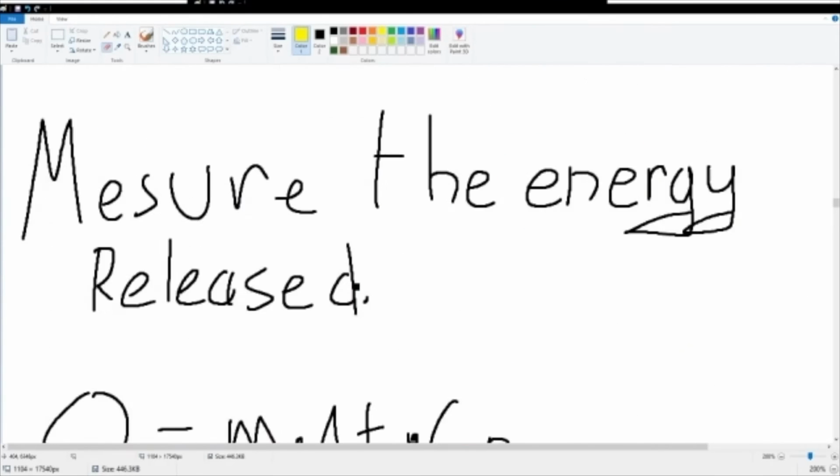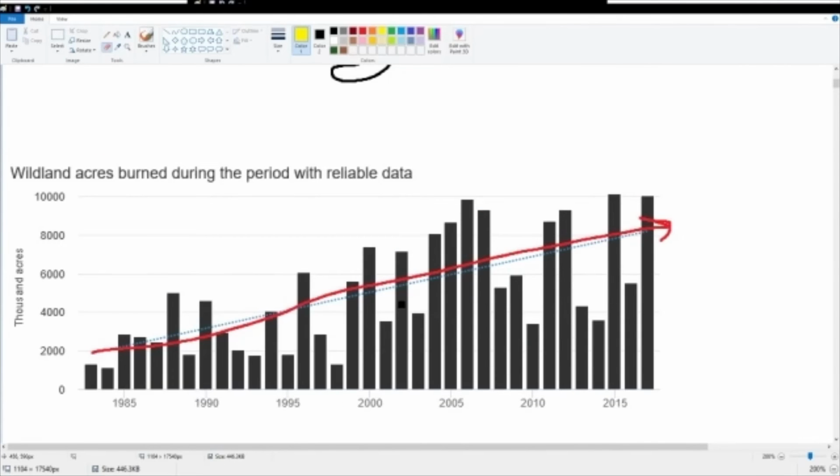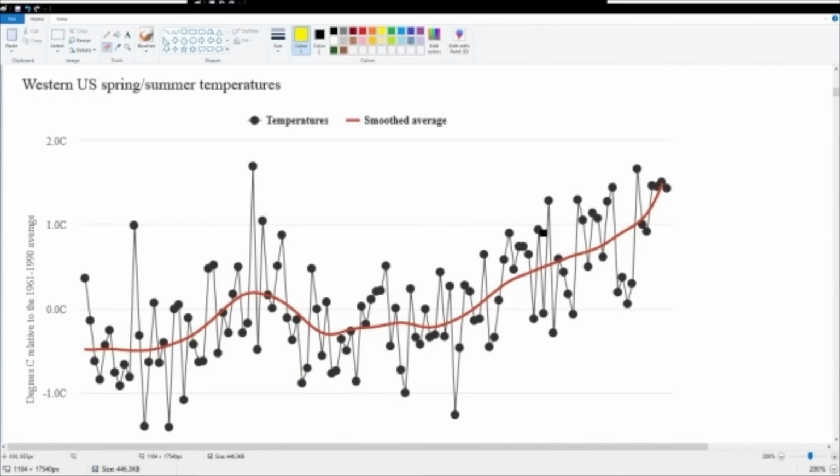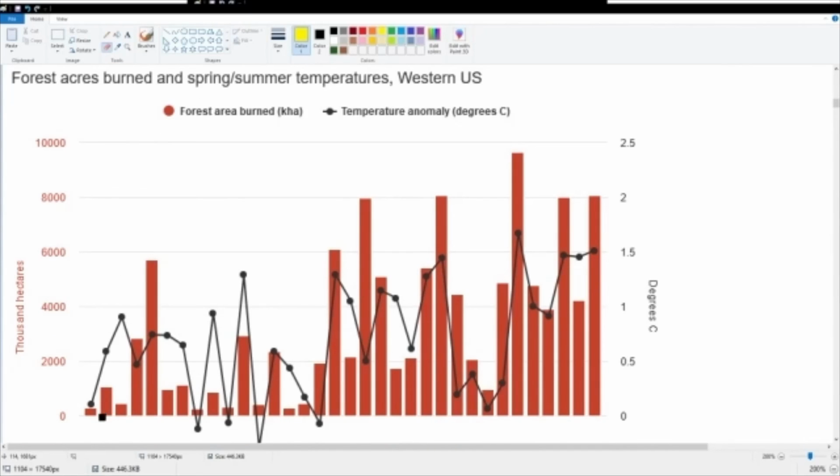So, if we go back up to the beginning, we can see that quantitatively, the number of wildfires has been increasing for many, many years. We can see that the temperature is correlated with the burning amount. The heat of the year is pretty much proportional to the amount burned. Now those are all the quantitative things that we can see.